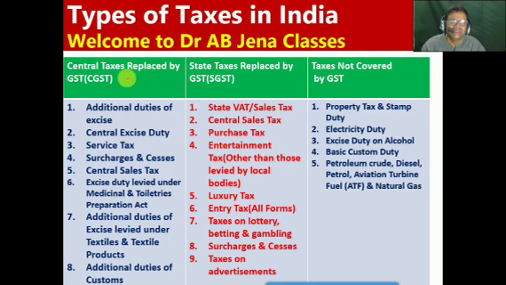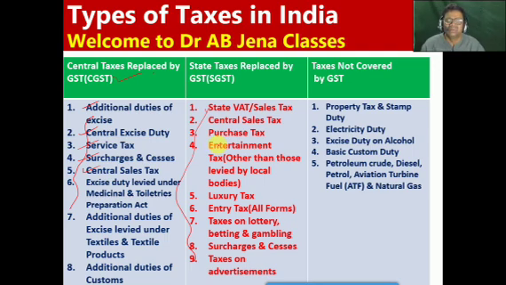So friends, these are the central taxes replaced by GST, that is known as CGST. These are the additional duties of excise, central excise duty, service tax, surcharges and cesses, then the central sales tax, etc. So there are 8 central taxes that have already been replaced by GST, and there were 9 state taxes earlier.